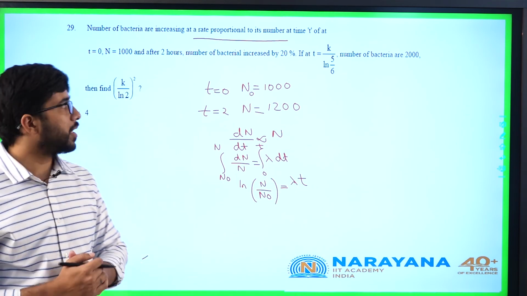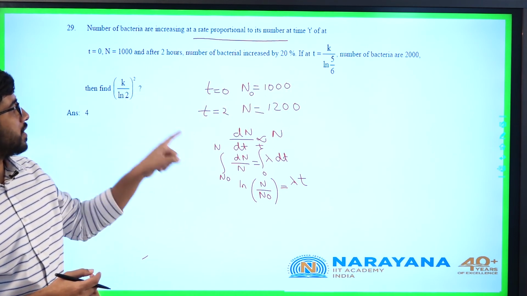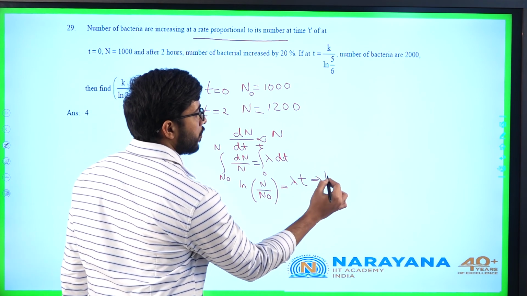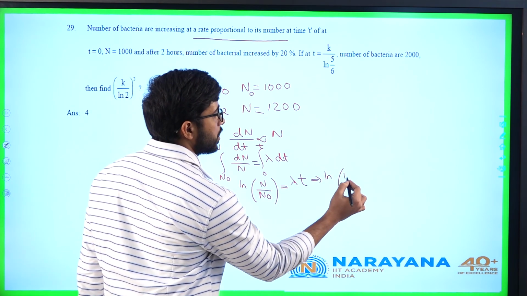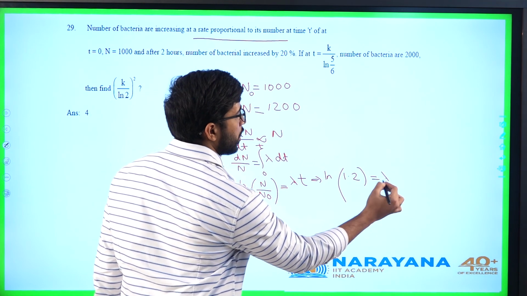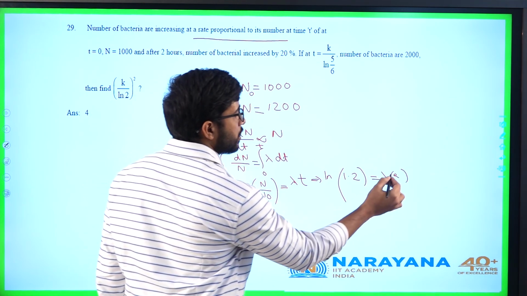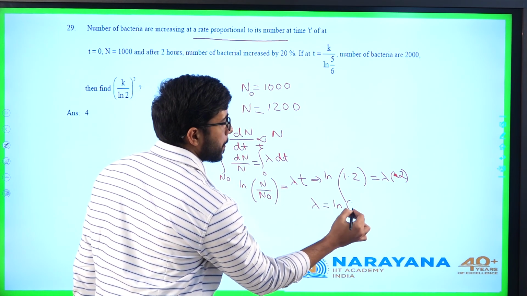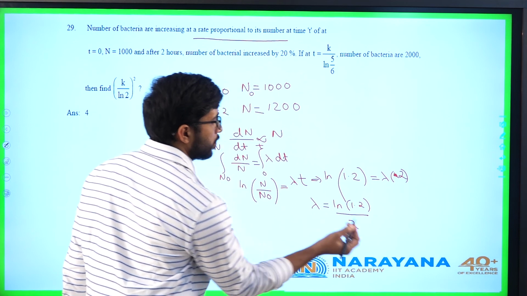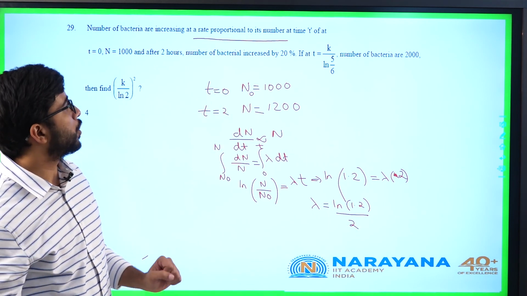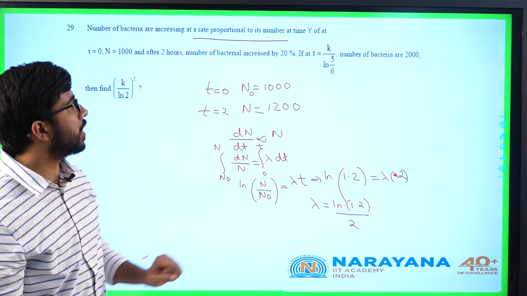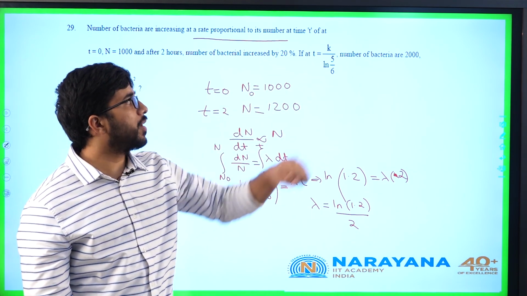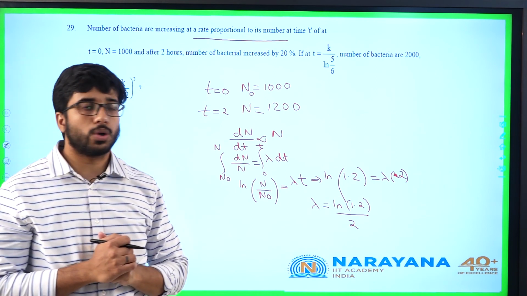Now, I have to find the integration constant from the given condition. He is saying at t equals 2, n is 1200. So, ln of 1200 by 1000, means 1.2, is equal to lambda times 2. So, the constant lambda is ln of 1.2 by 2. We will use this constant in this condition. When the number of bacteria are 2000, he is saying time is k by ln 5 by 6, he is asking k by ln 2 whole square value.